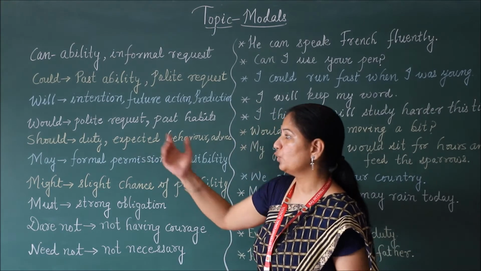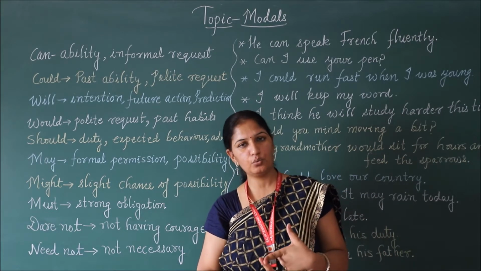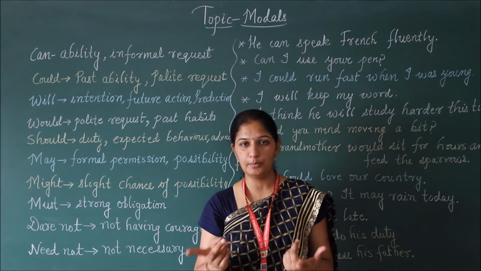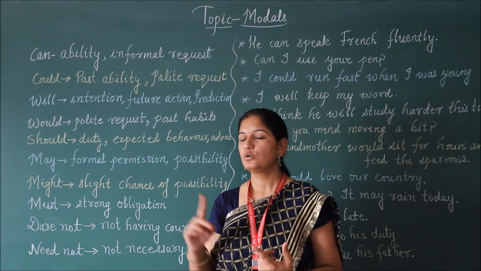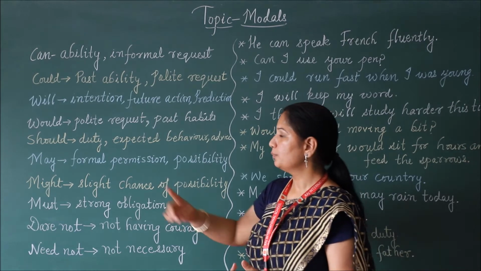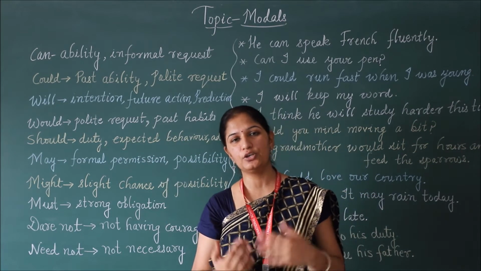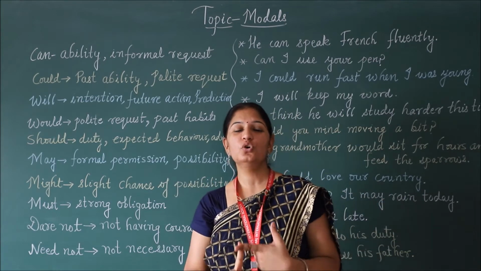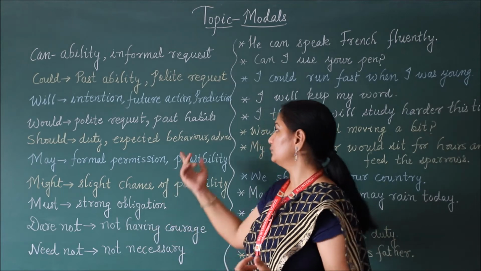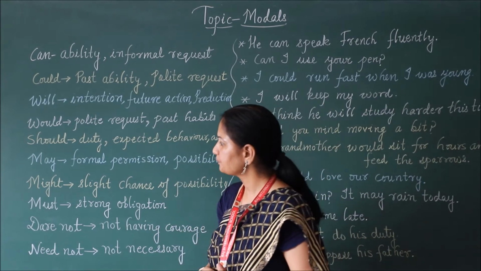Next is would. Would is also used like could. It is used for polite requests and for past habits. When we want to talk about our past habits, we can use would as the modal verb. Then should. You are always told by your parents and your teacher, you should do this, you should do that. For duty or expected behavior, we use should.